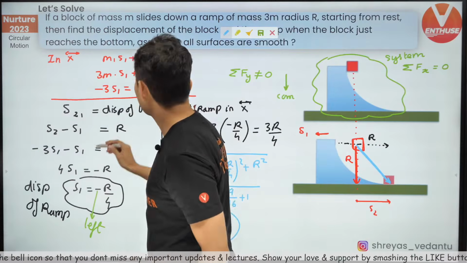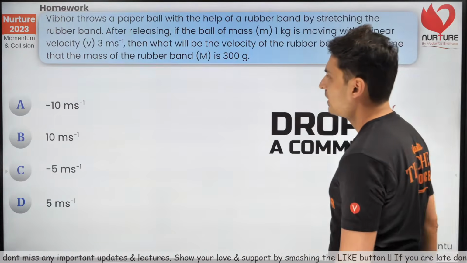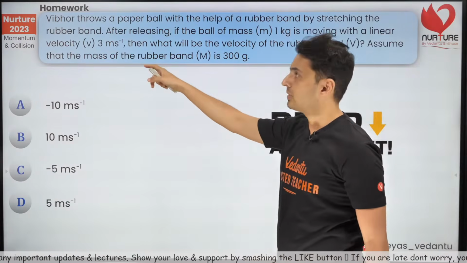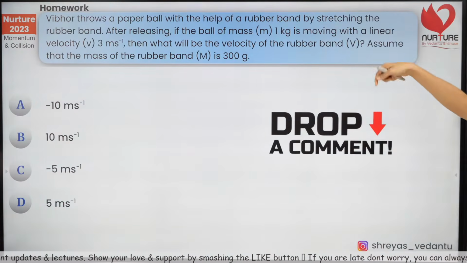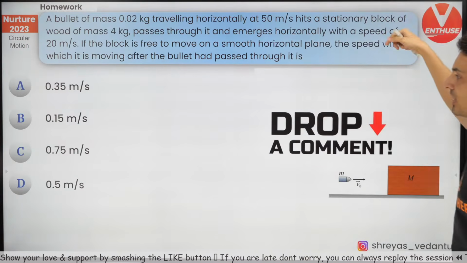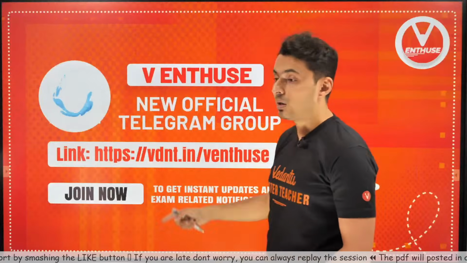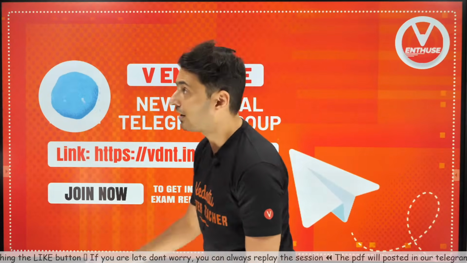Yeah, very good. So now I have 3 questions for you as homework. Yeah, that's the answer, by the way. So this is the first homework question. Put up the answers in the comment section. This is your second homework question, and this is your third homework question, and the answers along with the solution will come up on the Telegram channel.